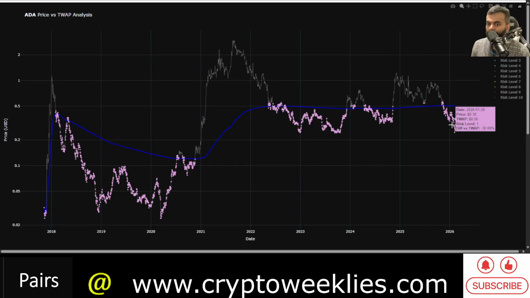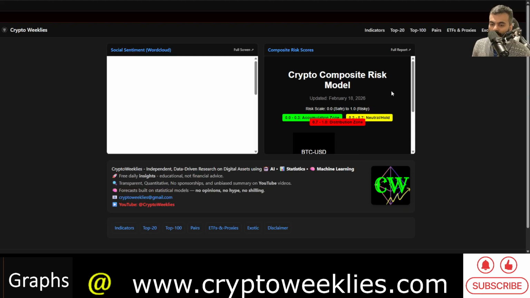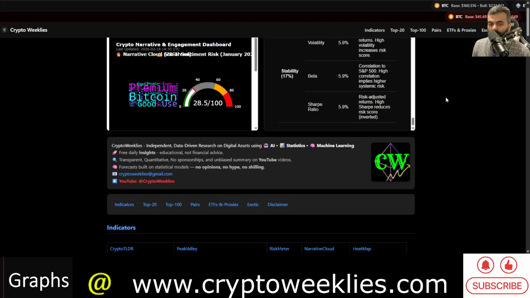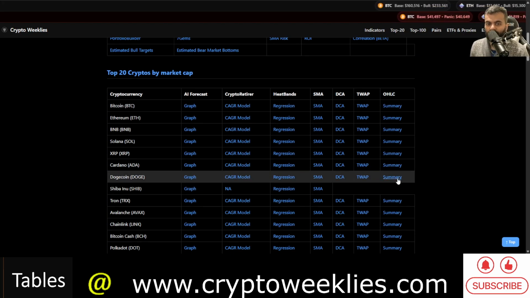this lowest risk level. Right now we are in this lowest risk level per the time weighted average price based model. So this is the first component which says that ADA is close to an accumulation zone, again pending that drop to less than 50% with respect to the time weighted average price.